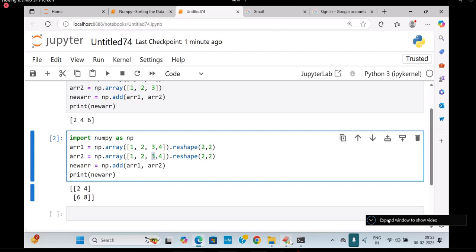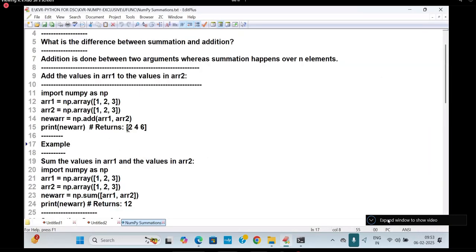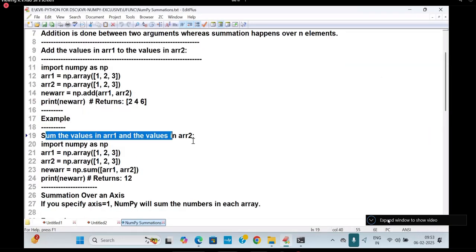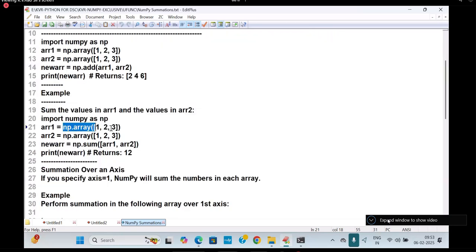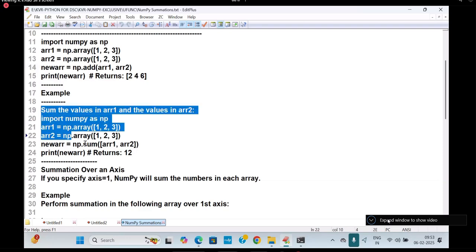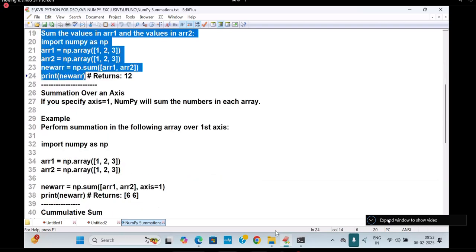I will show you the documentation, my dear students, online students. Next, sum of the values of arr1 and arr2. Arr1 is 1, 2, 3, arr2 is this one. Sum of arr1 with arr2, I am passing it as a list or tuple, an ndarray. It is going to add the first elements sum plus second elements sum, becoming 12. That is called a cumulative sum. First year marks plus second year marks added together. This is called a summation of values.